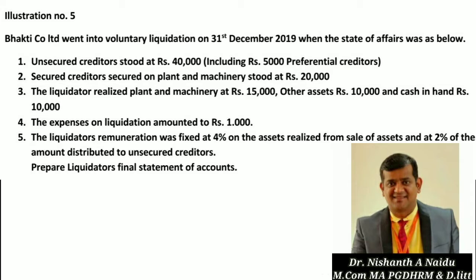Point number 3, the liquidator realized plant and machinery at rupees 15,000. Other assets rupees 10,000 and cash in hand rupees 10,000. So these are all the asset realization details. Next, point number 4, the expenses on liquidation amounted to rupees 1,000.